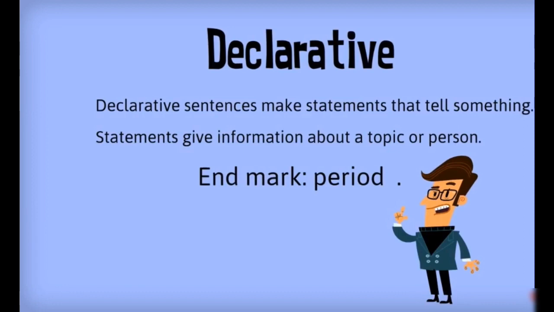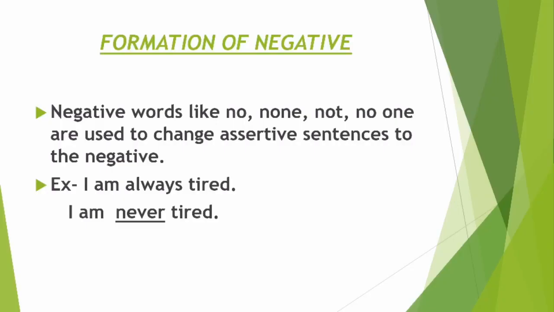Declarative sentences are also called assertive sentences. These are simple normal statements. Declarative sentences make statements that tell something. They just give information about any topic or a person. So these are normal statements, and their end mark is a full stop, which is also called a period. That means declarative sentences के end में क्या आता है? Full stop.